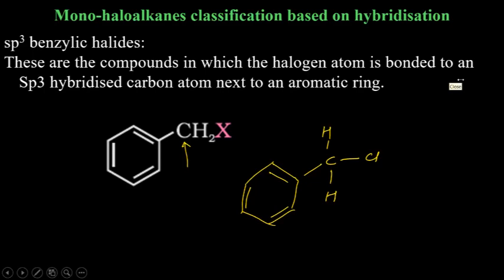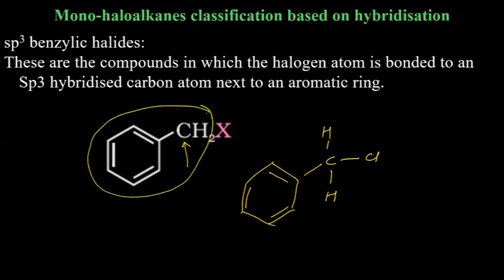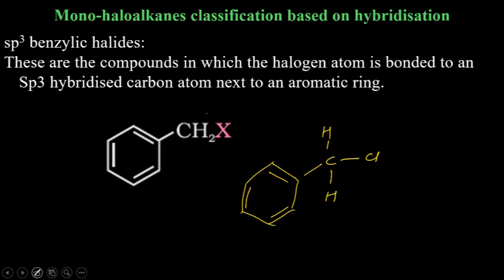Yes, in case of benzylic halides, benzene is the main chain, but this group will be considered as the benzylic group. So the carbon here is sp3 hybridized.